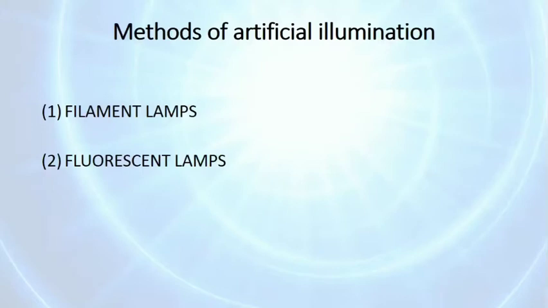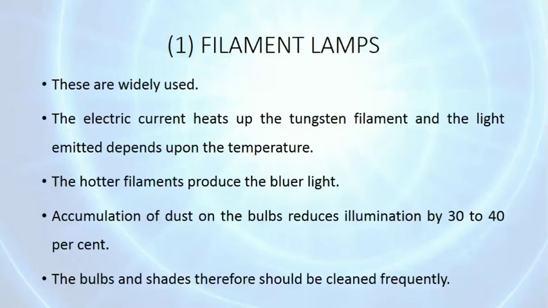Then methods of artificial illumination. We have seen artificial light, its systems of artificial lighting, and then methods of artificial illumination. There are two methods, that is filament lamps and fluorescent lamps. Filament lamps are widely used. The electric current heats up the tungsten filament and the light emitted depends upon the temperature. The hotter the filament, the bluer the light it produces.